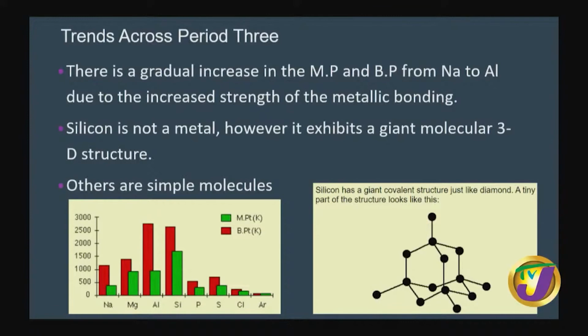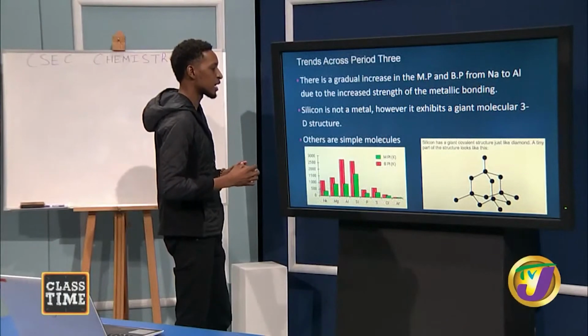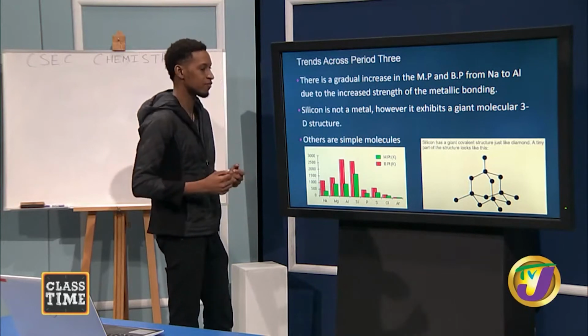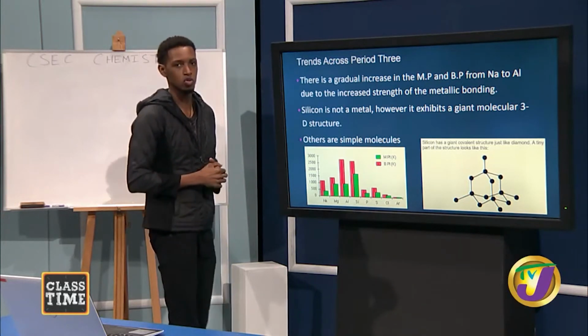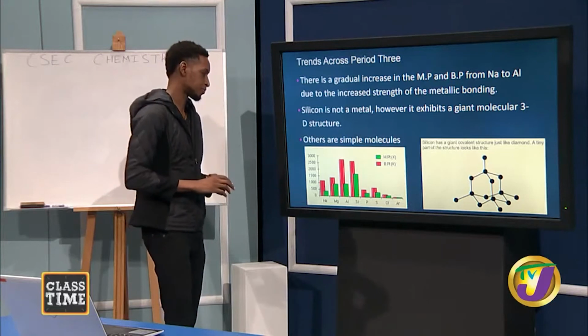But for silicon, although it undergoes covalent bonding, it exhibits a different type of covalent bonding. It's a giant covalent structure, a three-dimensional structure, which is very different from that of chlorine and argon.